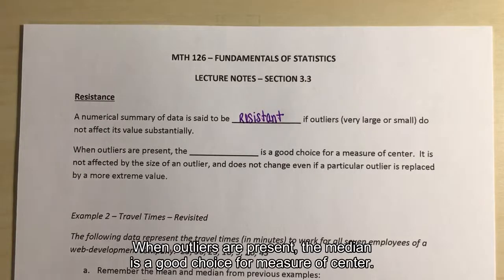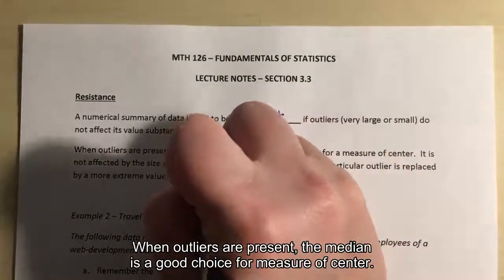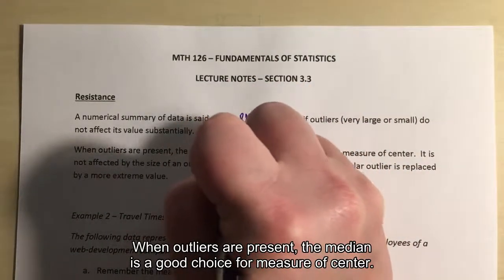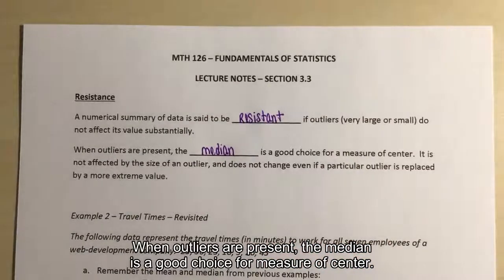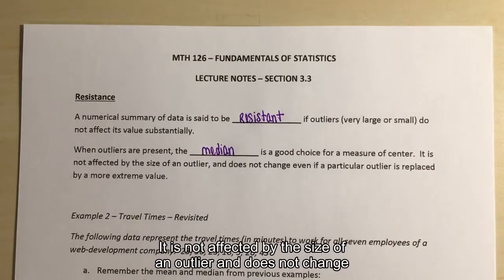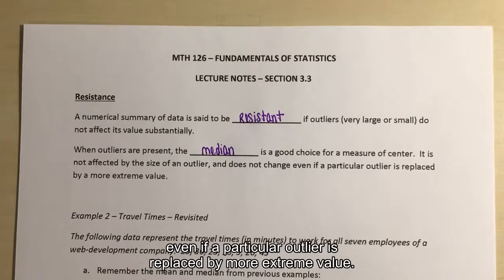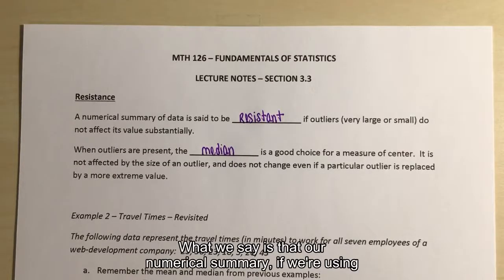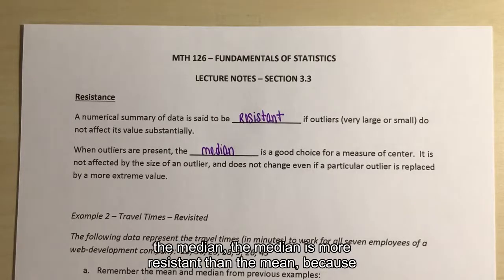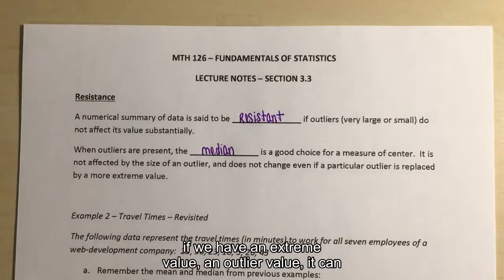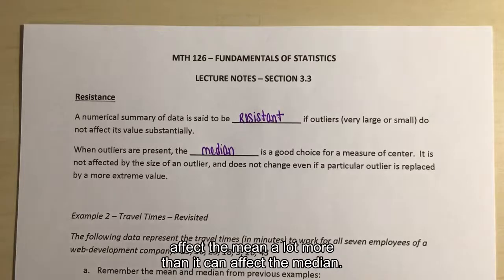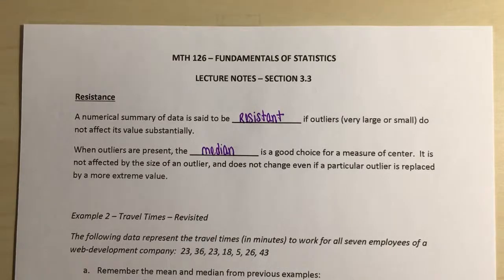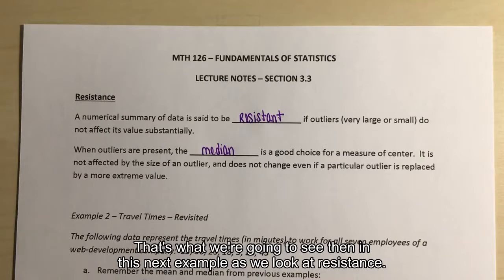When outliers are present, the median is a good choice for measure of center. It is not affected by the size of an outlier and does not change even if a particular outlier is replaced by a more extreme value. So what we say is that our numerical summary, if we're using the median, is more resistant than the mean. Because if we have an extreme value, an outlier value, it can affect the mean a lot more than it can affect the median. And that's what we're going to see in this next example as we look at resistance.